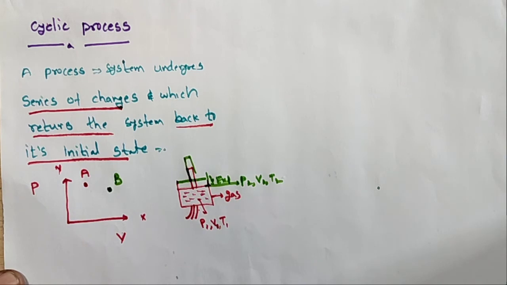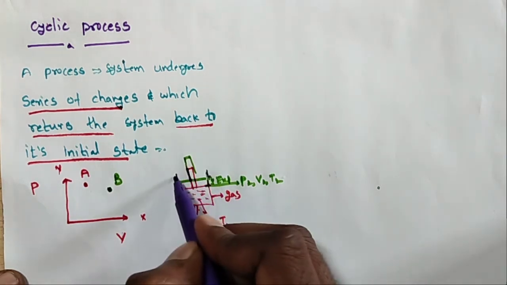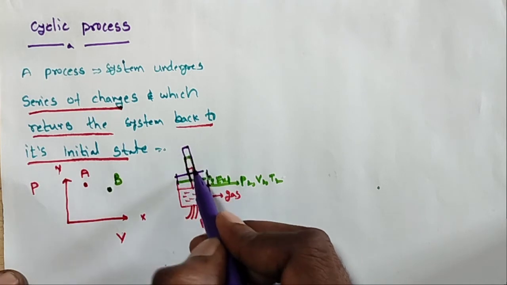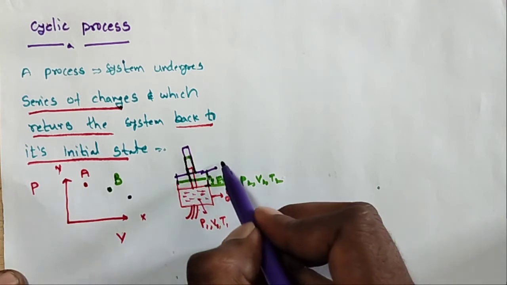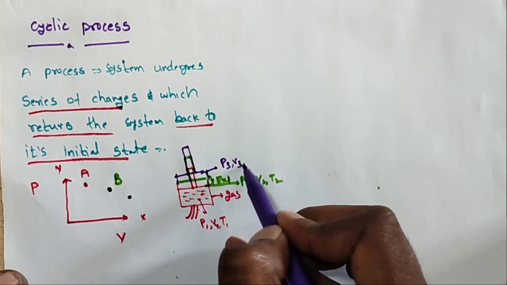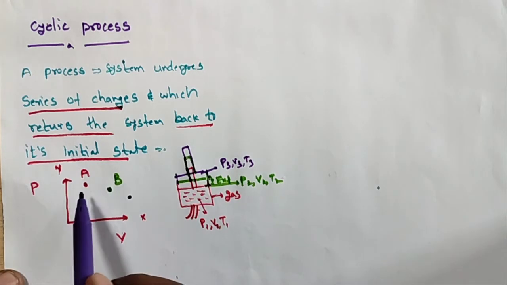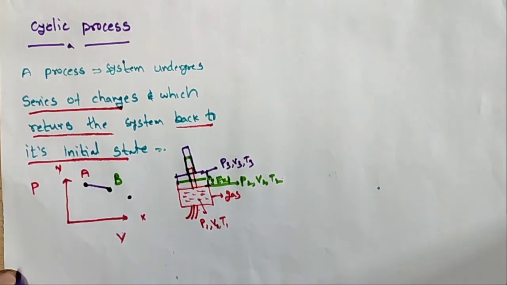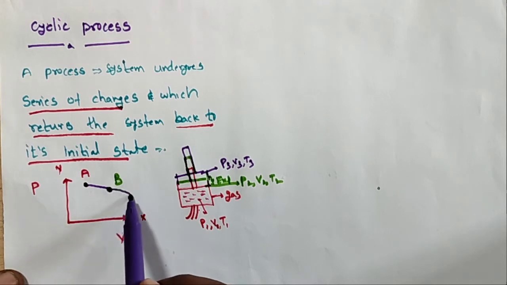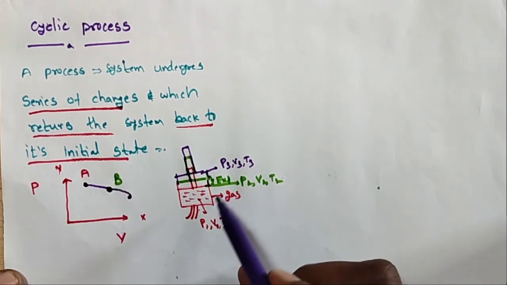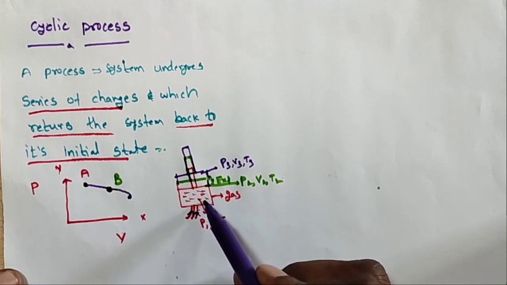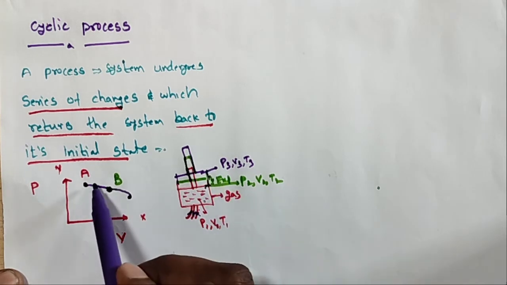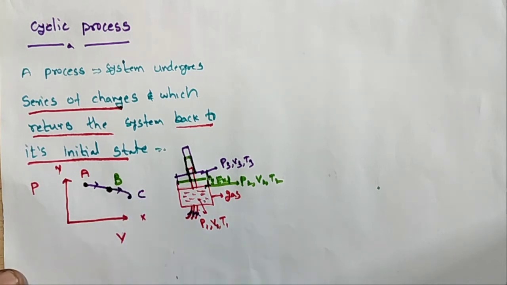Here more heat is given, so the gas expands more and reaches another point, C, with pressure P3, V3, T3. So we draw a line: A to B is one process, and B to C is another process. I give some amount of heat from A to B and B to C, and the states change. That is A to B to C, three states changing.